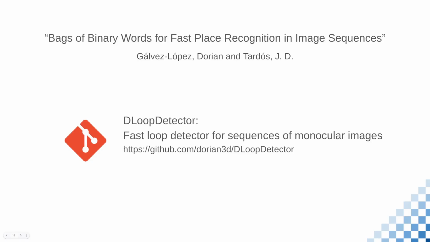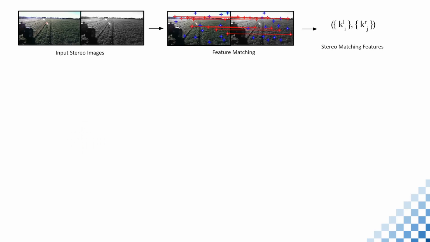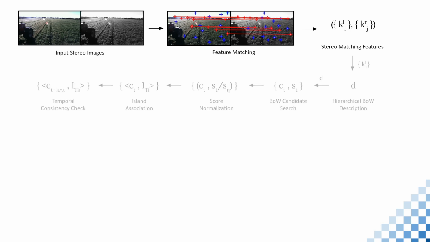We propose a method that builds onto a loop detection system first presented by Galvez-Lopez and others. Our method takes as input a pair of stereo images and computes features on them, then performs feature matching and keeps only those features that match on both images. We then reuse code from the original method to help us look for a best candidate image.